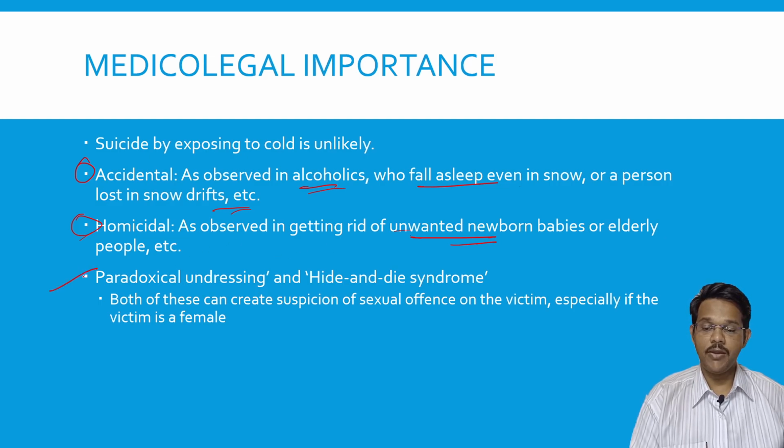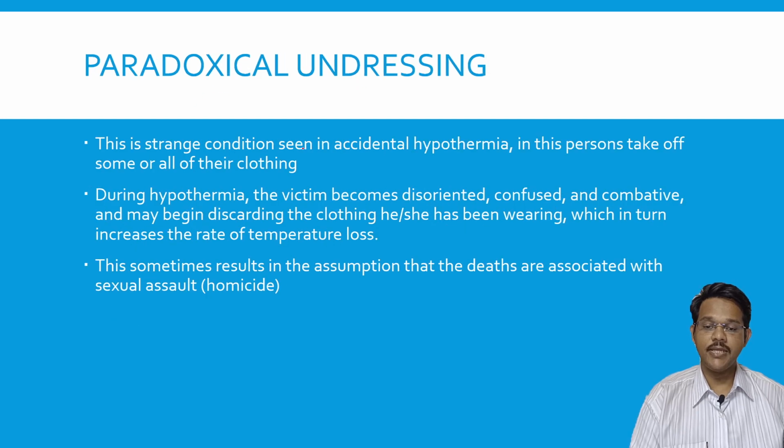Then there are paradoxical undressing and hide and die syndrome. These are features which are commonly mistaken for sexual offense. Paradoxical undressing is a stage seen many times in hypothermia, where the person takes off some or all of their clothing.